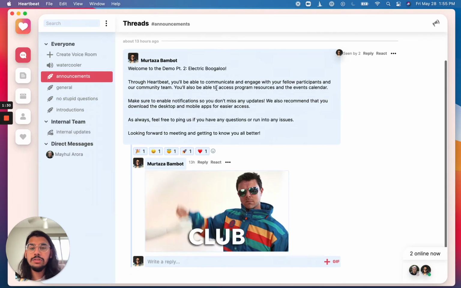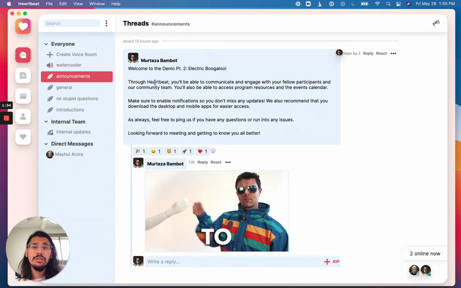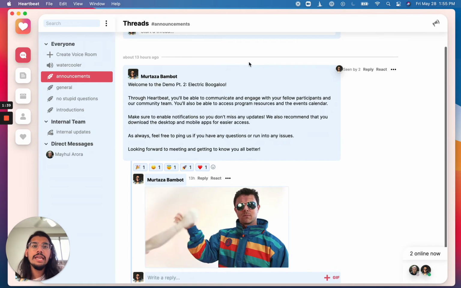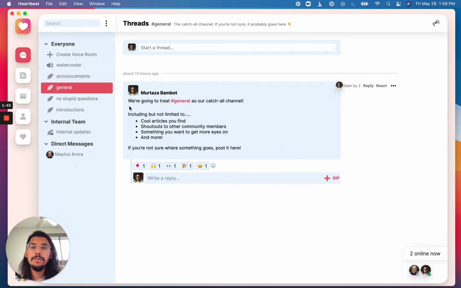When we're in channels, especially threads, all of the basics that you would expect within a thread channel are here. So you can have longer posts. In every single one of these posts, you can even customize the way information is put together. So you can put in bullets, you can put in hyperlinks, you can even drop in images inline, and all you have to do is copy and paste it in there.